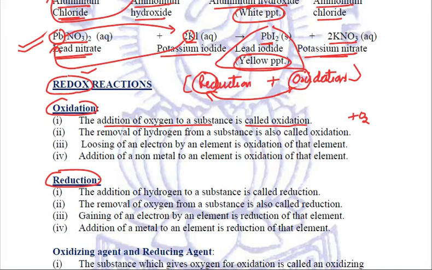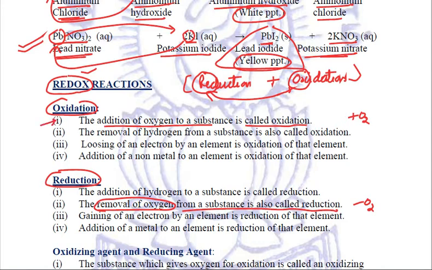And the removal of oxygen from a substance is called reduction. So oxidation is addition of oxygen and reduction is removal of oxygen. In terms of oxygen, addition and removal are called oxidation and reduction respectively.